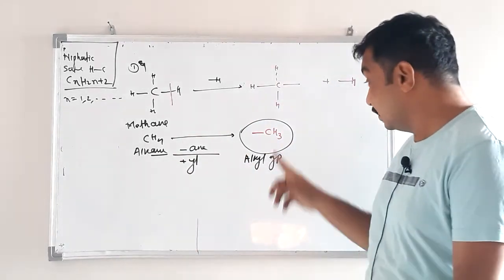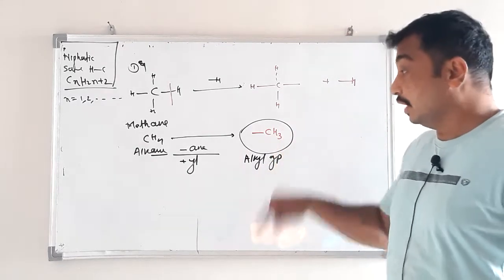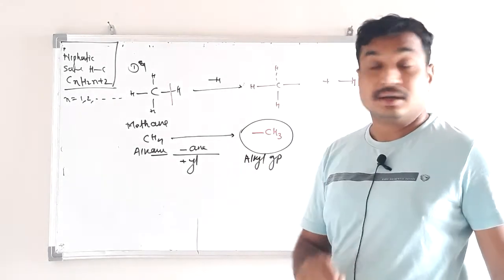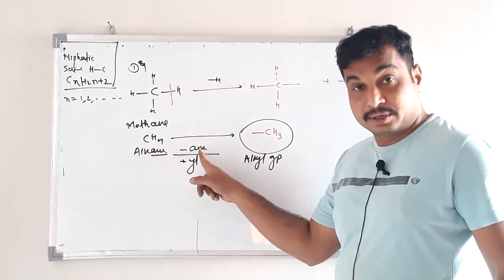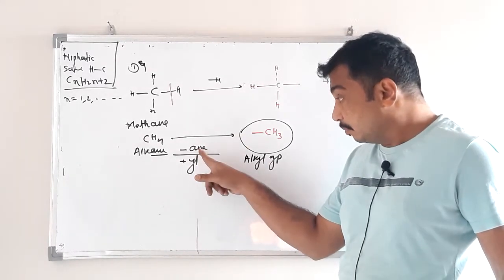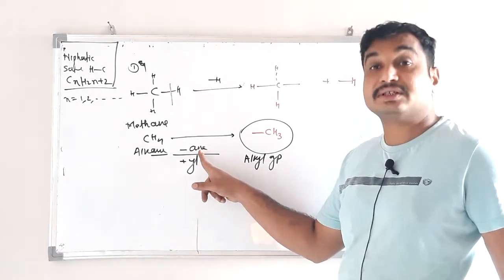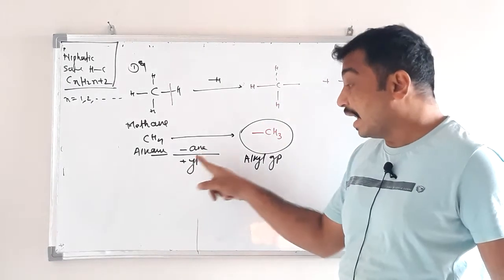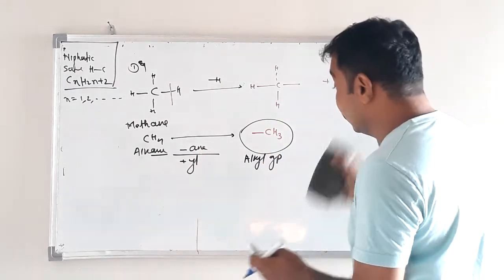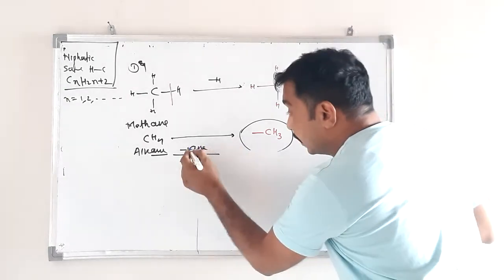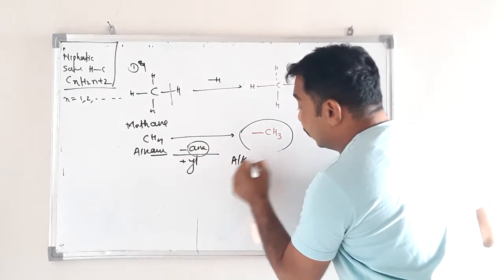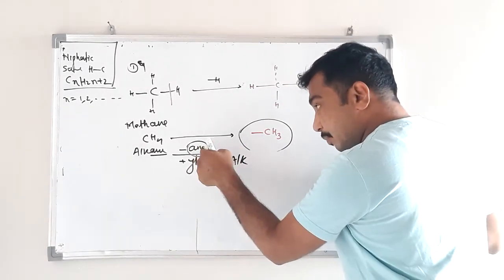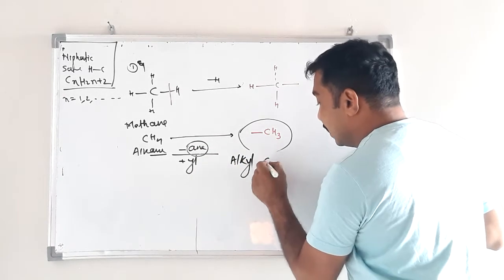If you want to write the name of this alkyl group, what do we have to do? Very simple. Just drop the suffix ane, and in place of ane, add the suffix yl. Then what do we get? After removing ane from alkane we get alk, and in place of ane add yl, alkyl, and this is a group.